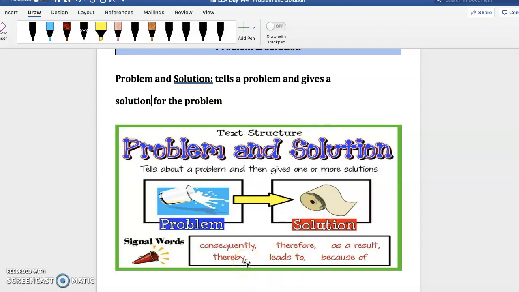You may not necessarily see it all the time, but these are just a few words that you can look out for. So we have consequently, therefore, as a result of, thereby, leads to, because of. I'm going to tell you right now, you may see these words, but there are other words that can be included in problem and solution as well. Okay, so don't get stuck to these words.